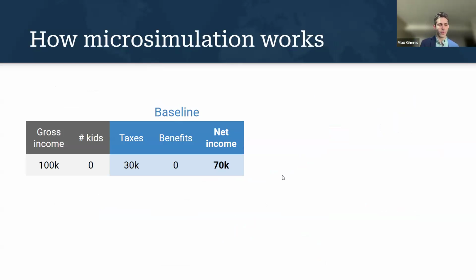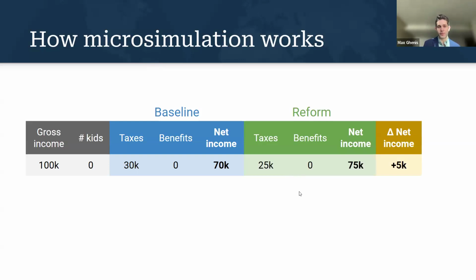We have one household with $100,000 income, no kids, and we can calculate what their taxes are under current law. So currently they pay $30,000 in taxes. They don't receive any benefits, so their total net income is $70,000. And now we make that flexible enough so you can calculate not just under current law, but under some policy reform. So this is an example policy reform where their benefits don't change. It's a tax cut of $5,000. So it basically boosts their net income by $5,000.